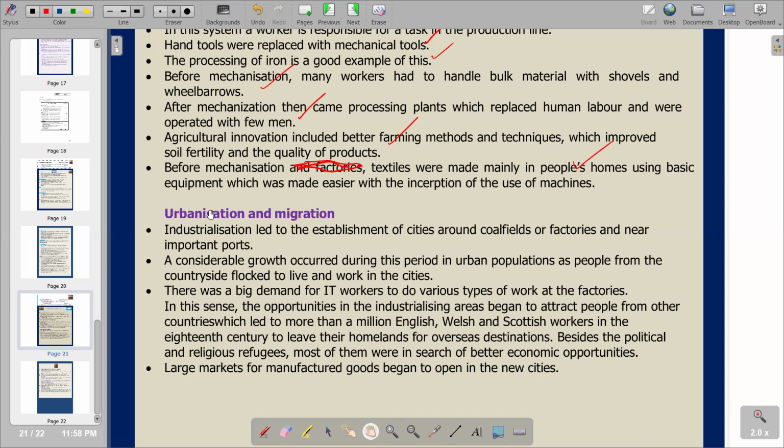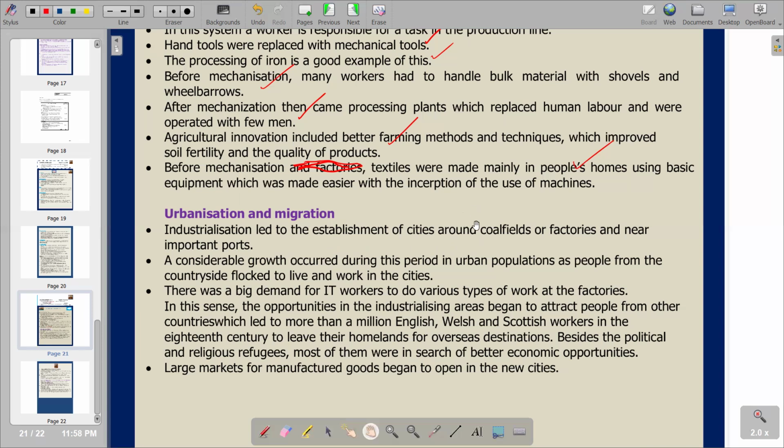Or if we have a more proportion of people that are now living in urban areas, we can simply define it also as urbanization. So we have our explanation now regarding that. If you look at the first point, it is industrialization led to the establishment of cities around coal fields or factories and near important ports.